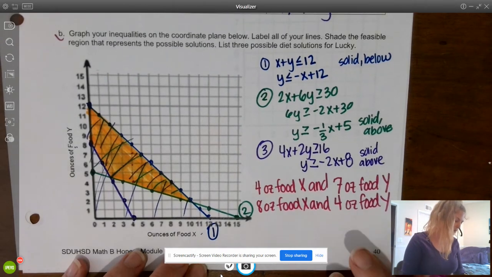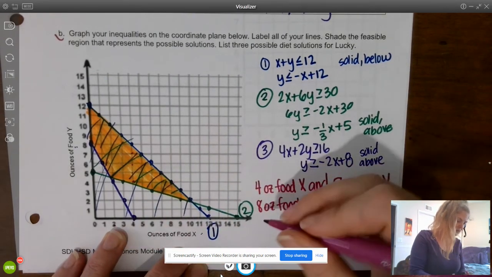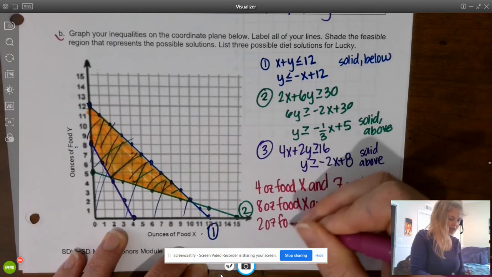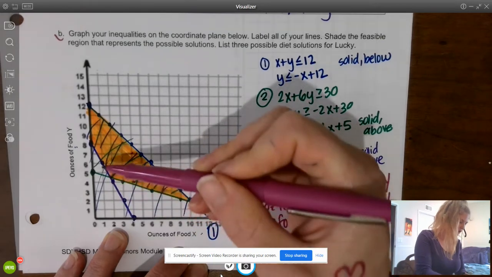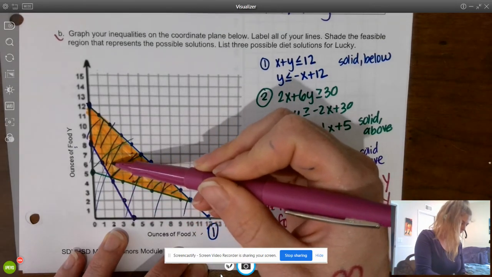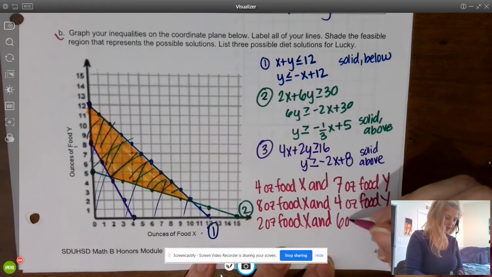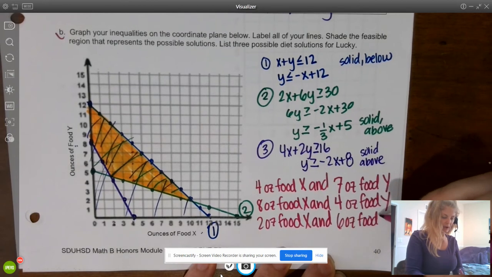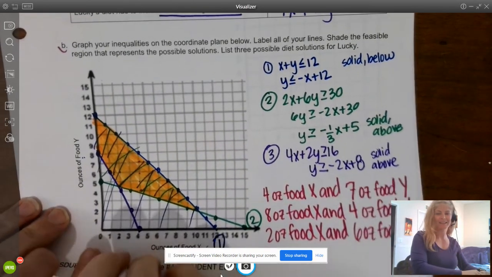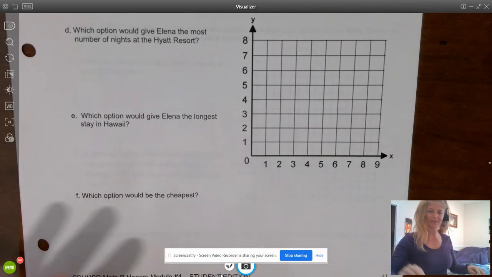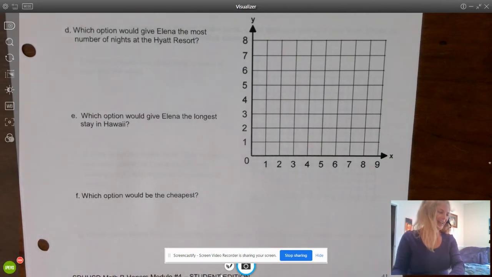Okay, I need 1 more. Let's use 2 ounces of food X. And if I go up from 2, let's use 6. 6 ounces of food Y. Obviously, there's so many more combinations you could pick, and your answers will vary. Let's keep going. So happy for Lucky. Okay, so the next problem is about Elena wanting to go on vacation in Hawaii.